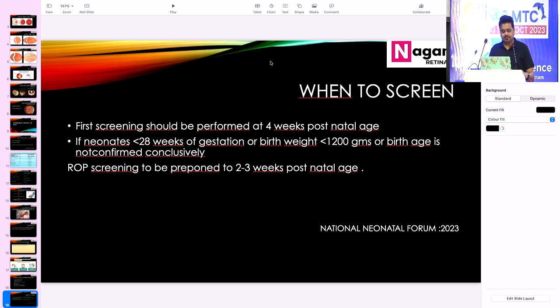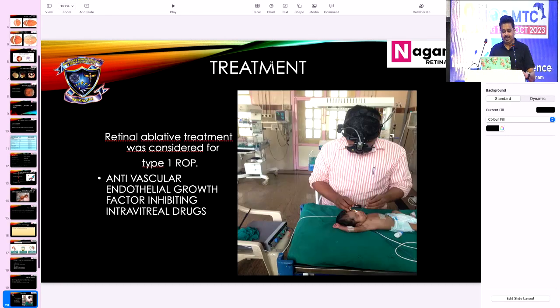First screening should be performed at 4 weeks postnatal age. In neonates less than 28 weeks of gestation or birth weight less than 1,200 grams, or where birth age is not confirmed conclusively, ROP screening is to be preponed to 2 to 3 weeks postnatal age. Treatment, as we all know, is either through anti-VEGF injections or retinal ablations.